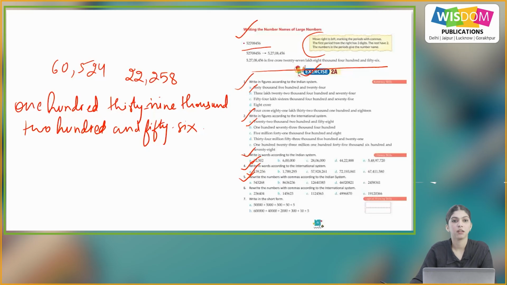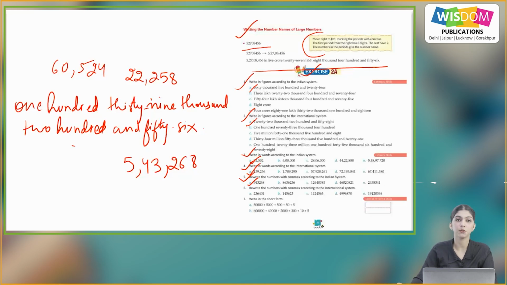Question number 5. Rewrite the numbers with commas according to the Indian system. So the A part, so this is the number 5,43,268.